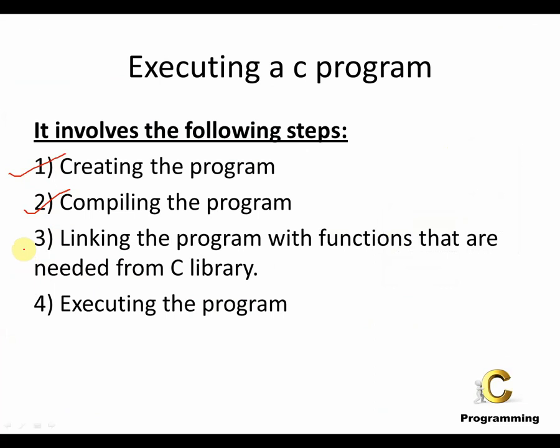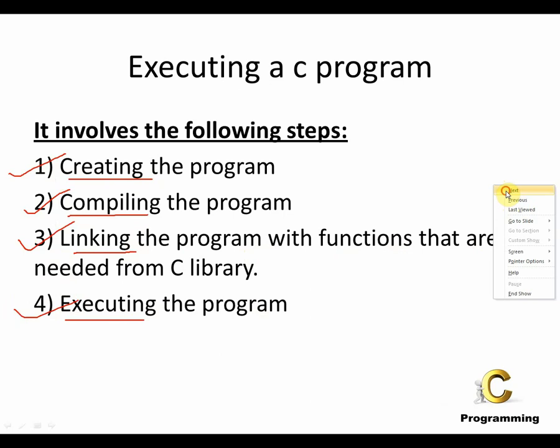The third step is linking the program with functions that are needed from the C library. And the fourth and final step is executing the program. So first is creating the program, second is compiling the program, third is linking the program to all the functions in the C library, and last is executing the program.